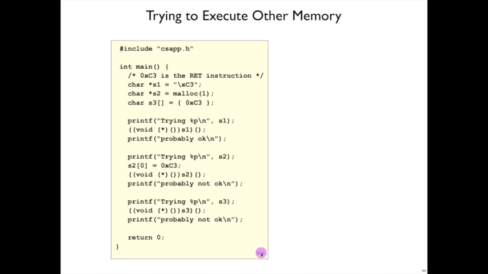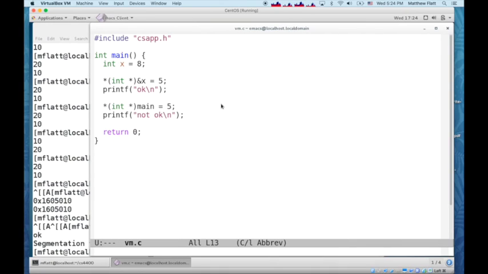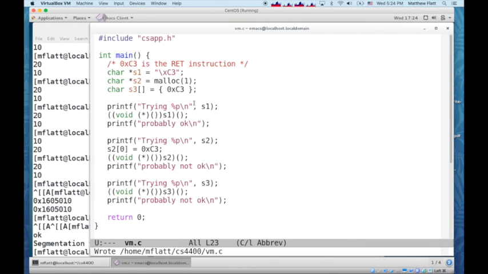Here's another example that's more elaborate. We have this C3 opcode, which corresponds to return, and we're going to try putting it in various places and seeing if I can jump to that code and have it return to me. Let's try this code out and look at the possibilities. So the first case, we have S1 as a static string. Now you don't normally mean for a string to be executed, but in fact this is going to work out.